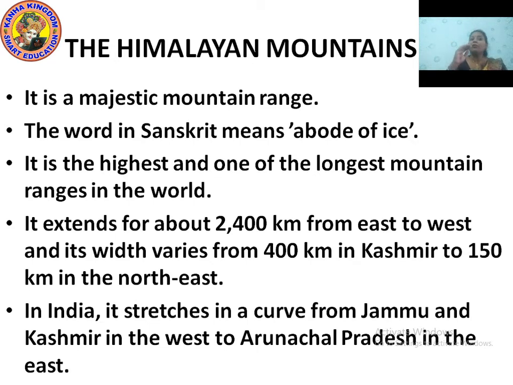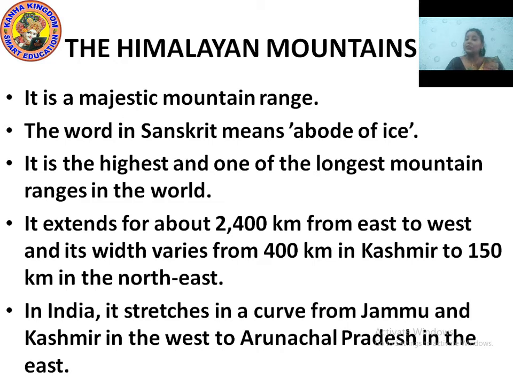Here, what did we discuss about the Himalayan mountains? The Himalayan mountains are a majestic mountain range. In Sanskrit, it means abode of ice, home of ice. It is the highest and one of the longest mountain ranges in the world.